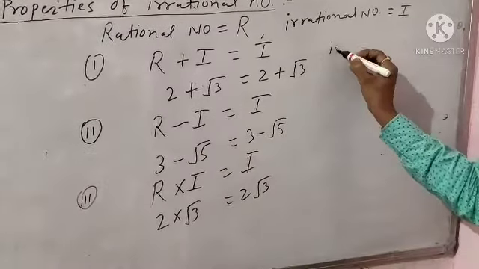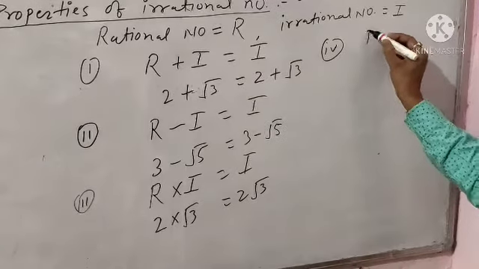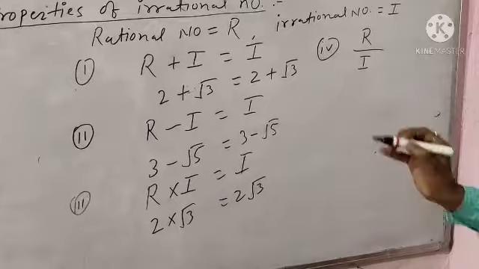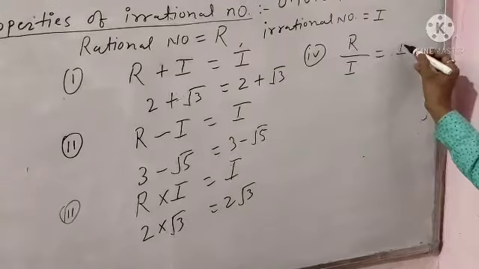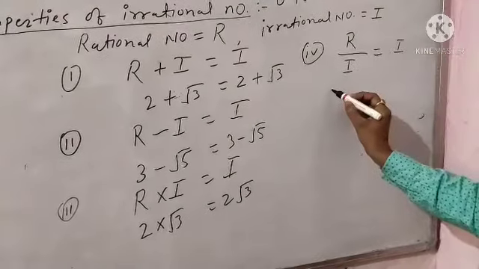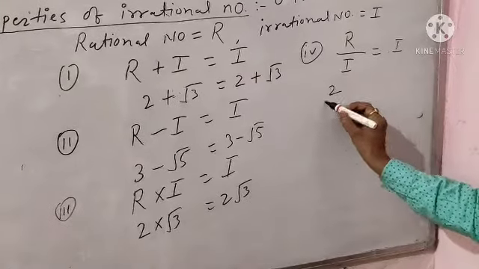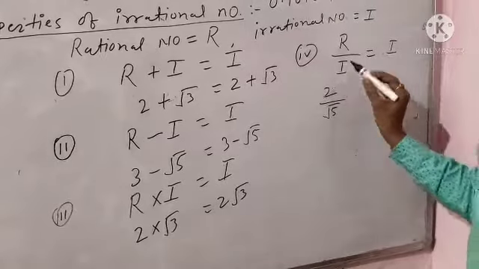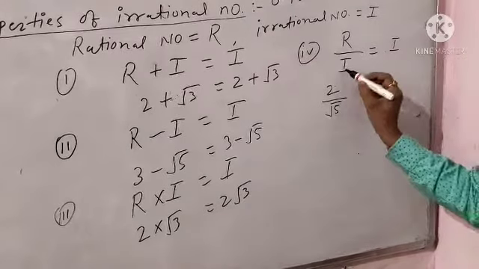And the last property is divide. Rational number divided by irrational number is always irrational number, like this. 2 divided by root 5. Here 2 is the rational number and root 5 is the irrational number.